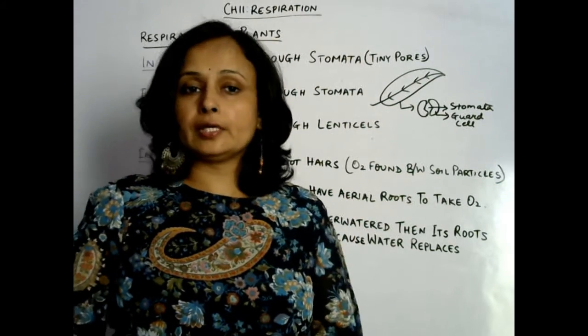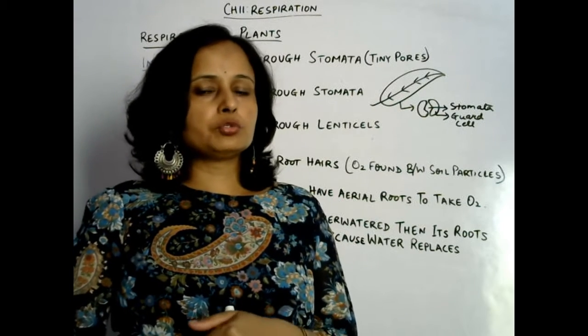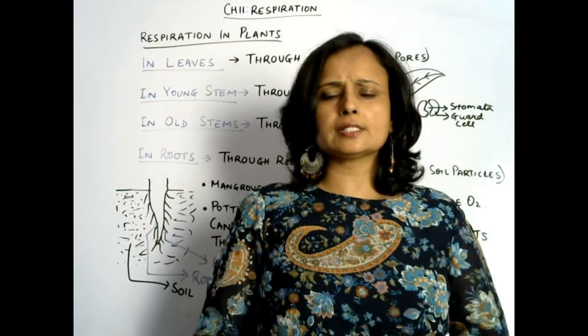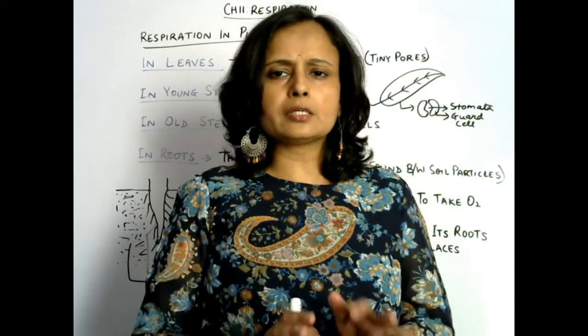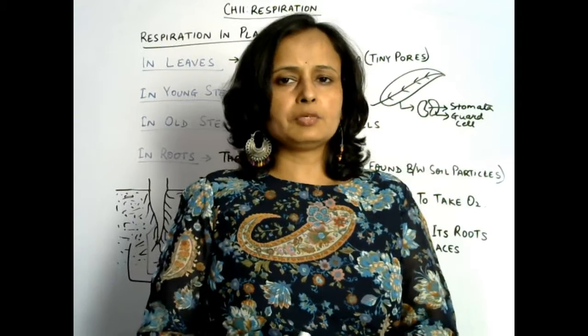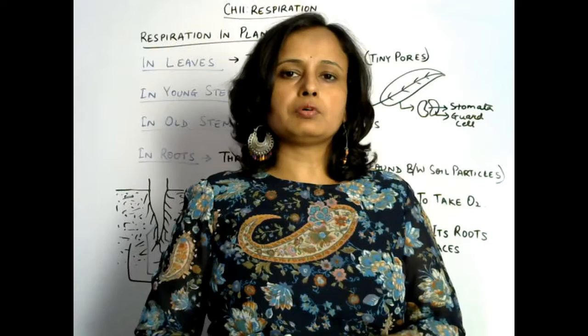So from where does that root hair get oxygen? So basically root hairs can get oxygen from soil only. In the chapter on soil we discussed that in between the soil particles there are lots of air particles found. So air is found between the soil particles, and water is also found in the soil.